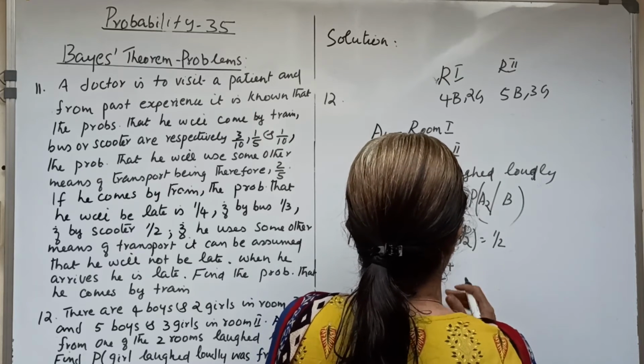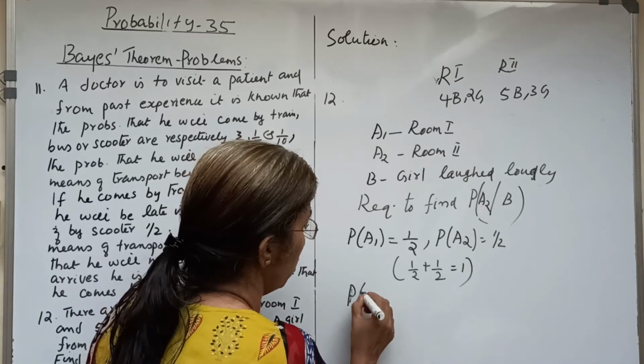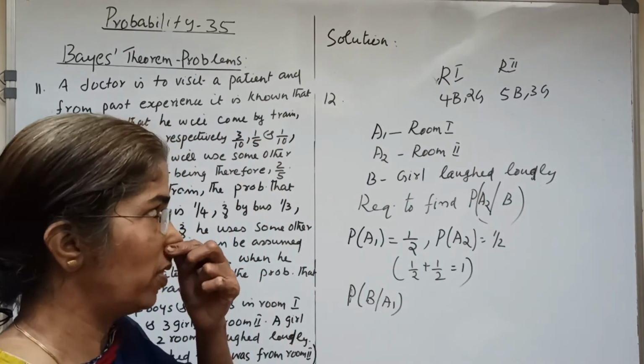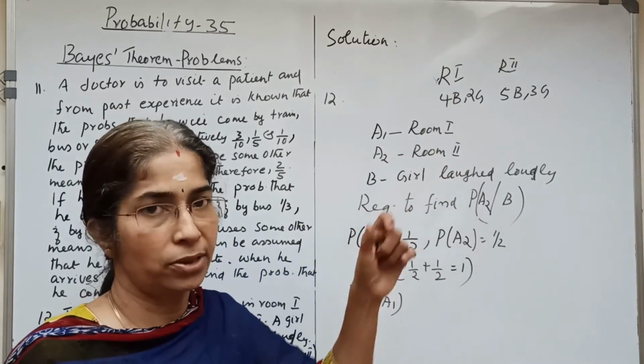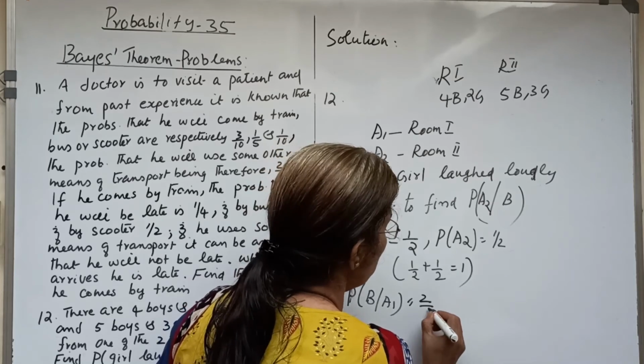Now P of B given A1: in room number 1 there are 4 boys and 2 girls, so the probability of a girl is 2 by 6.